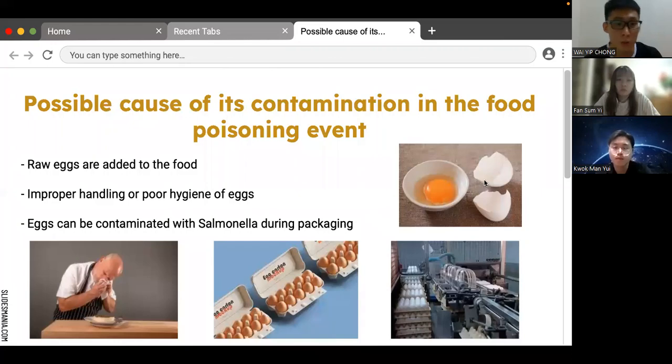So let's talk about the possible causes of contamination in the food poisoning event. First, raw eggs are added to the tiramisu. As we know, raw eggs may have salmonella. The second is maybe the restaurant's improper handling or poor hygiene of the eggs. And the third is that eggs can be contaminated with salmonella during packaging. So as we know, they may choose not good eggs, raw eggs, for this. Next page.